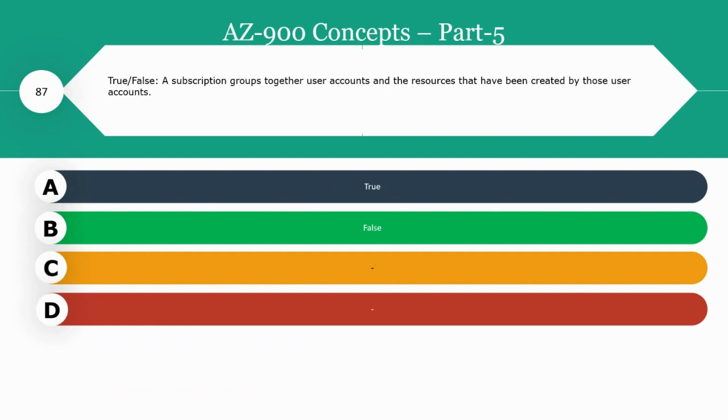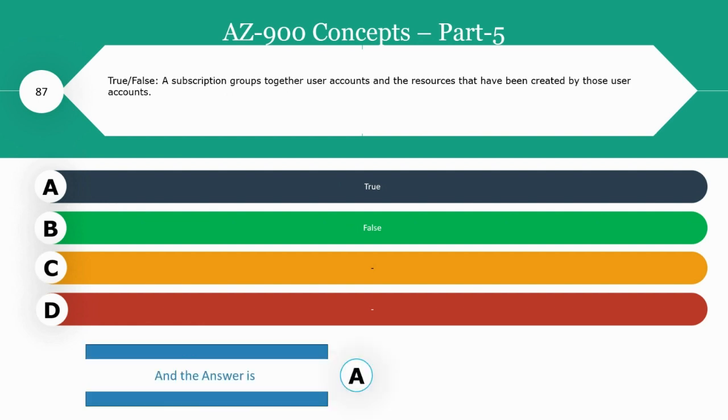Next is true or false. A subscription groups together user accounts and the resources that have been created by those user accounts. Is it true or false? The right answer is true. The Azure account is usually a globally unique entity that gets you access to Azure services and your Azure subscriptions.